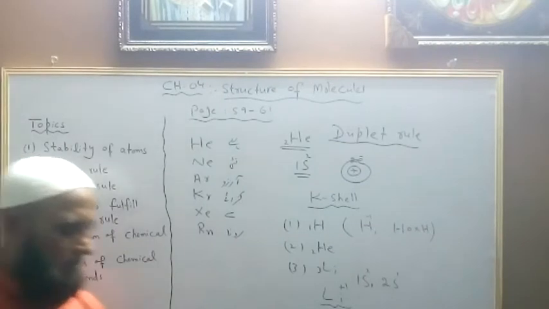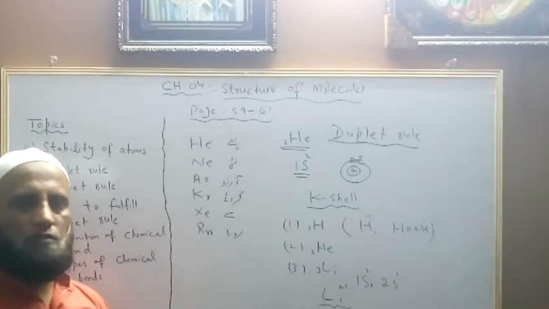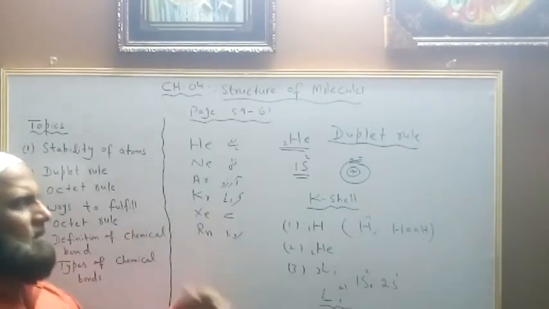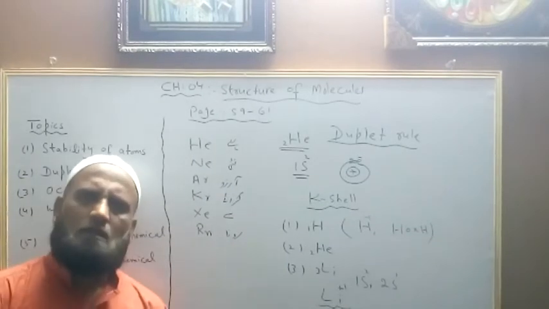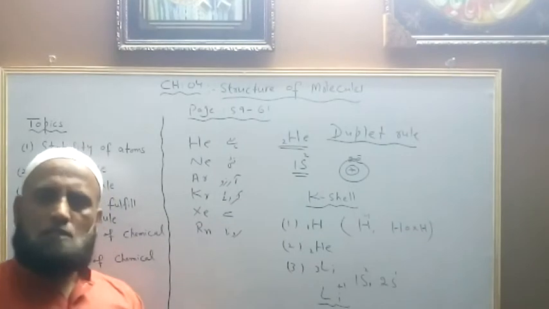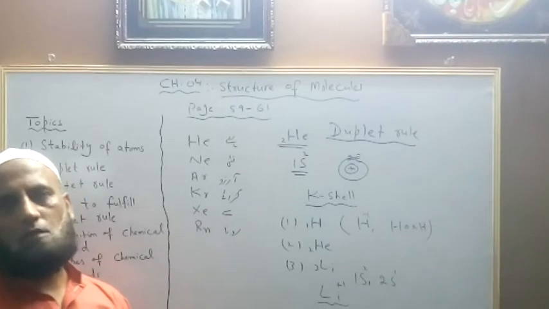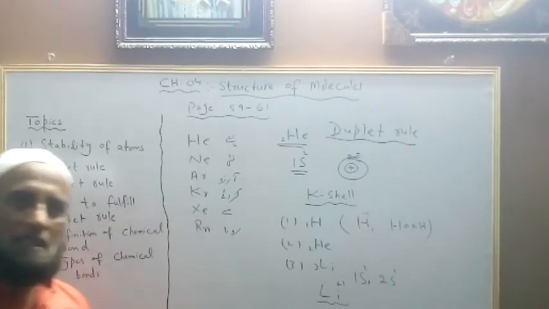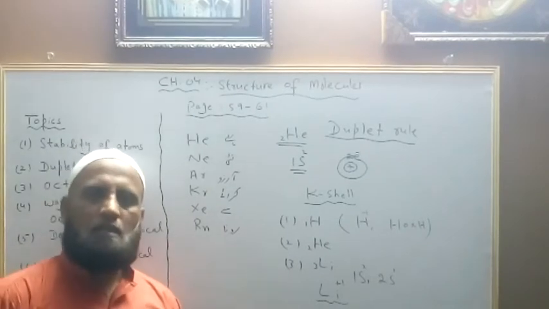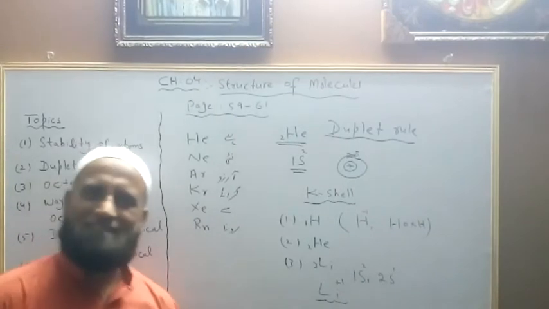This rule states that the atom wants to get two electrons in its valence shell, and the valence shell must be the K shell. In further elements we will see that magnesium also has two electrons in its valence shell, but it is not obeying the duplet rule because its valence shell is not the K shell. So for the duplet rule, the valence shell must be the K shell. Got it?